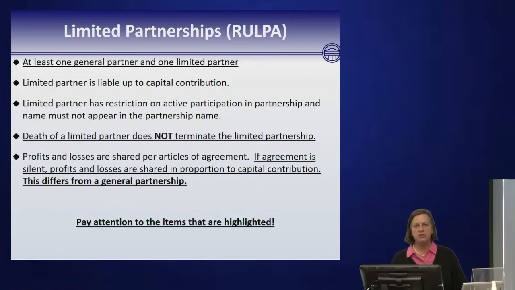And then limited partnerships. The law that governs limited partnerships is the Revised Uniform Limited Partnership Act. As the note at the bottom of the slide indicates, please remember to pay special attention to the items that are highlighted. To create a limited partnership, you must have at least one general partner and one limited partner. Death of a partner does not terminate the limited partnership. And if the agreement is silent, profits and losses are shared in proportion to capital contributions. This is very different from a general partnership.